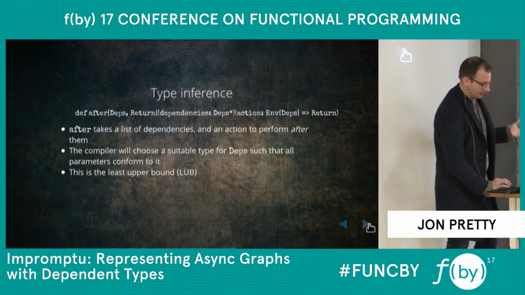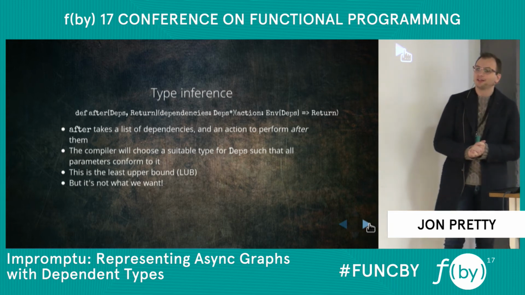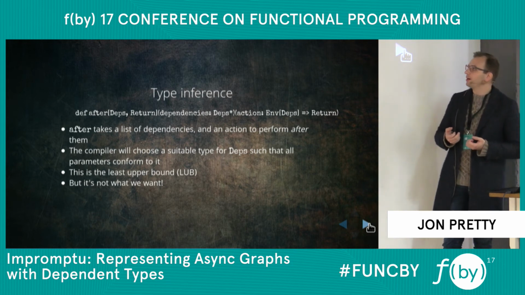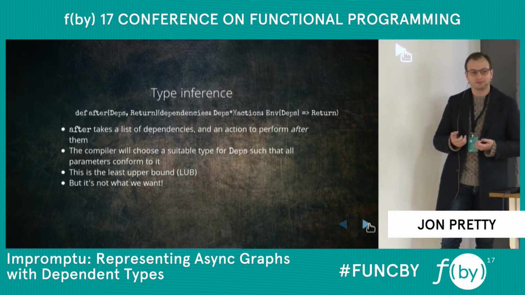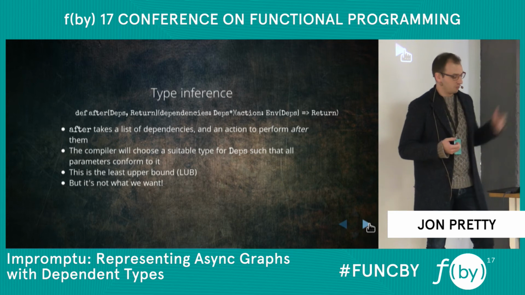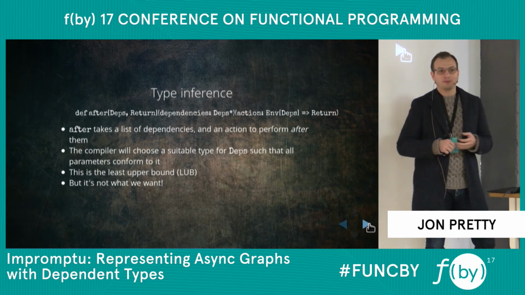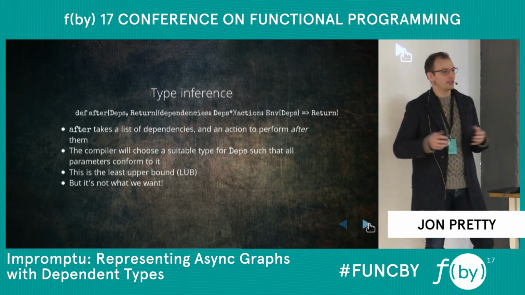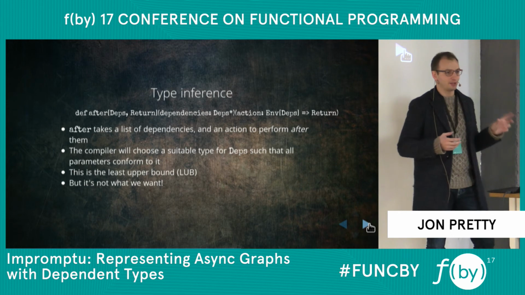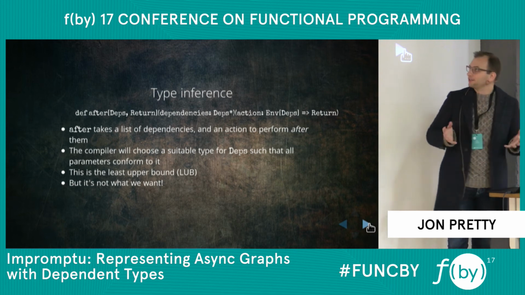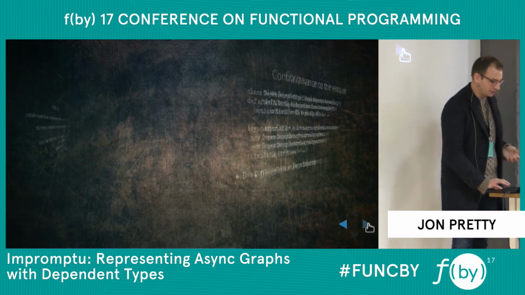So it finds a least upper bound, and if you remember all of those parameters I provided in the examples, search and source, they were async values. Async of some return type, some input, some dependency types. That's not what we want. That will just give us a value of type async. It won't give us what we need to be able to calculate that nice intersection type that we're then going to use for the env. And it doesn't really give us a handle on that. So we need to do something better.